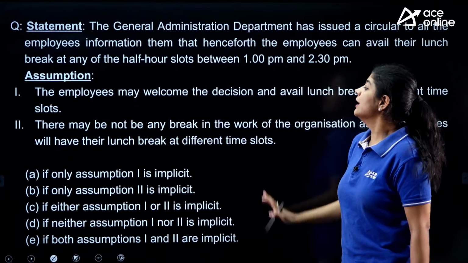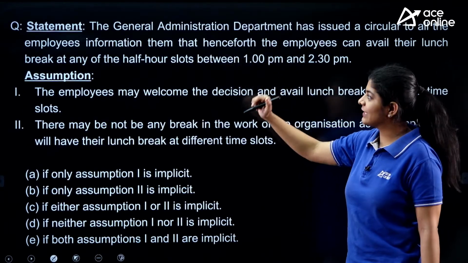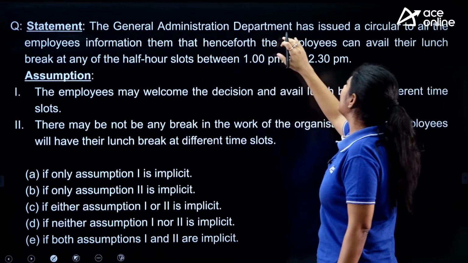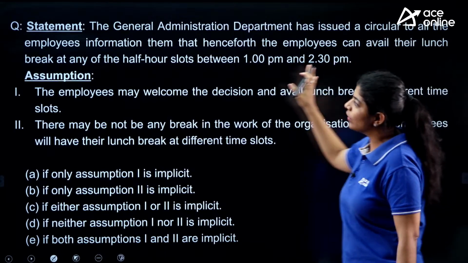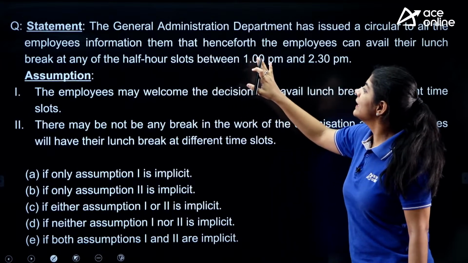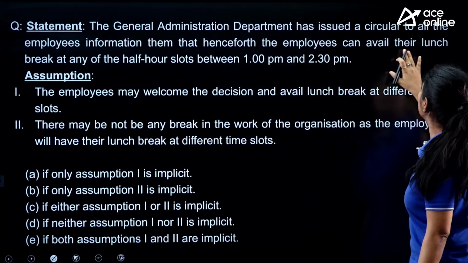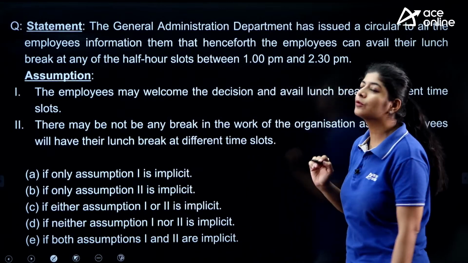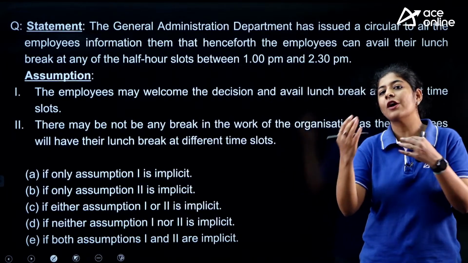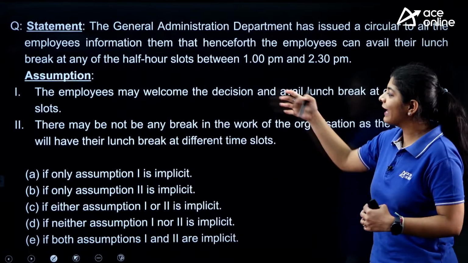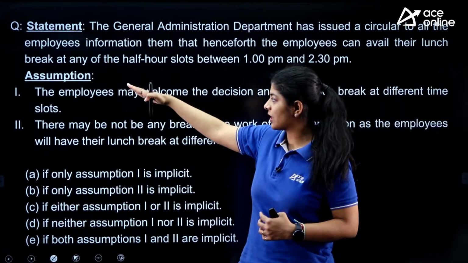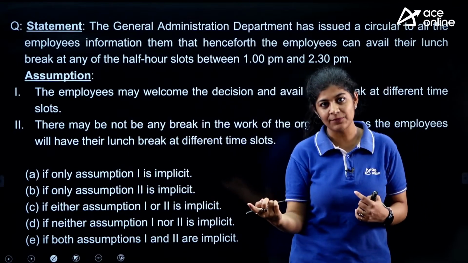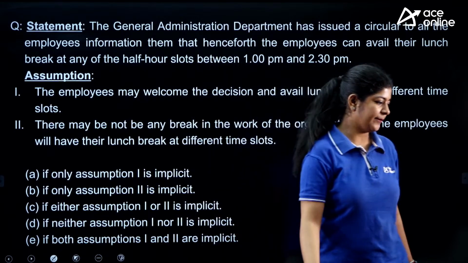Clear? Now this is the very first statement of today's session, and the question is saying that the General Administration Department has issued a circular to all the employees, informing them that henceforth the employees can avail the lunch break at any of the half an hour slot between 1 p.m. to 2:30 p.m. This is a statement. Now according to this statement, what we have to do? We have to read these assumptions. This is my assumption number 1 and this is my assumption number 2. Now accordingly I have to check which assumption is implicit in this statement.